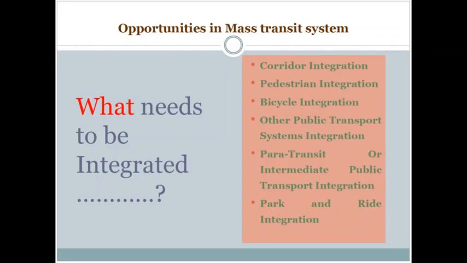So, first is corridor integration, then pedestrian integration, then bicycle integration, other public transport system integration, paratransit or intermediate public transport integration, for example, integration of the feeder bus services, which bring you to the metro station, then park and ride integration, and obviously, as we have talked about before, the integration of transit system with the land use.